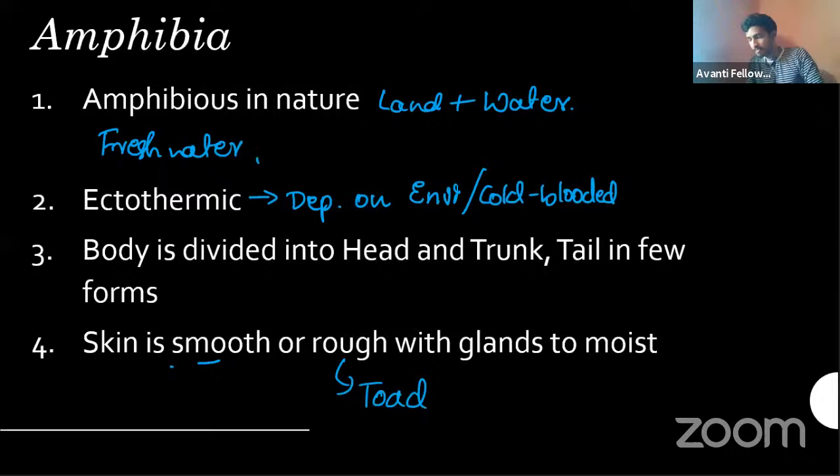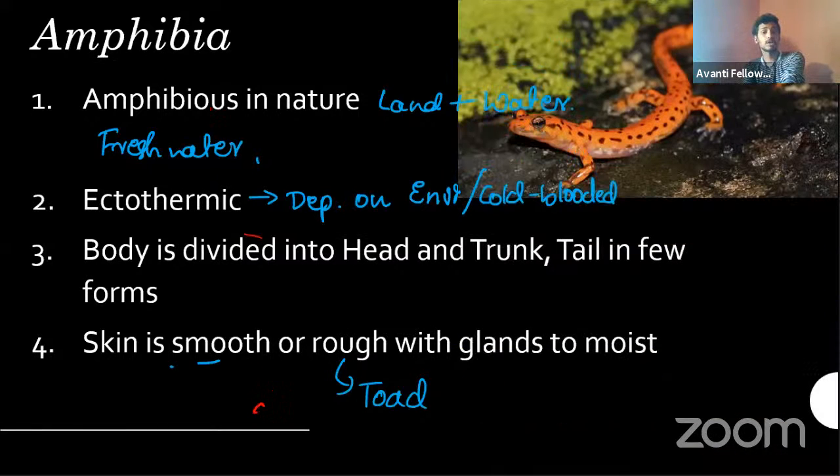So many people came. Yesterday we were discussing the nature of amphibians. They are present on both land and water, and they are ectothermic, that means they depend upon the environment for their body temperature. The body can be divided into head and trunk only, and very few forms have tails also. The skin is normally moist, smooth or rough, with glands which help in the moistening.